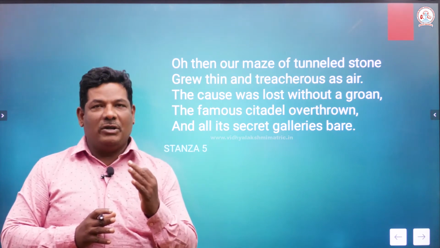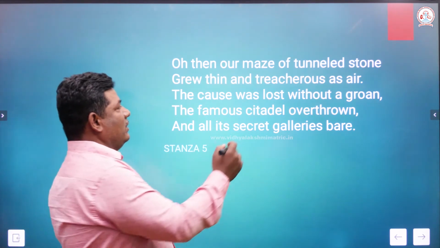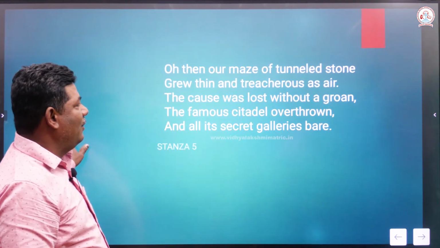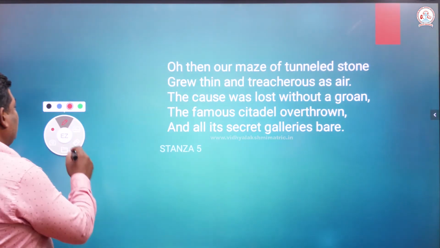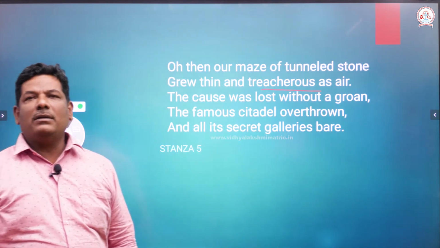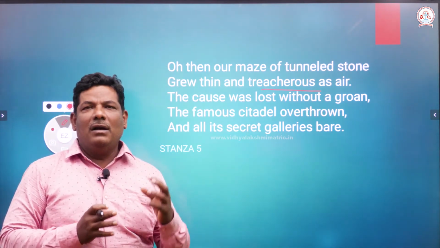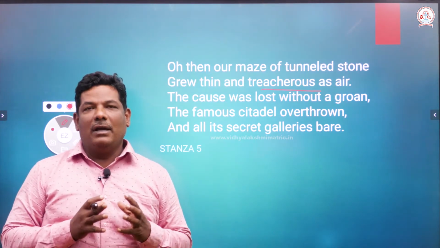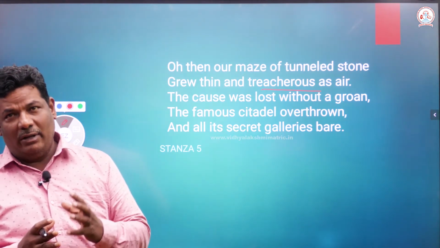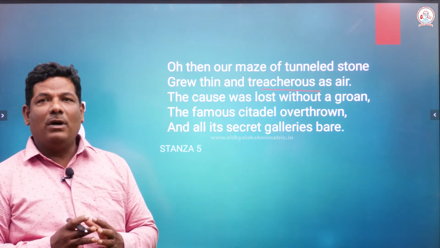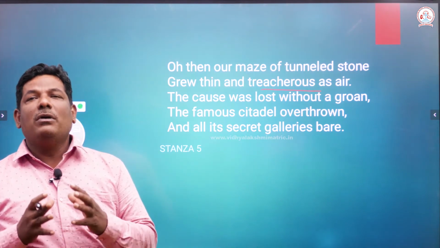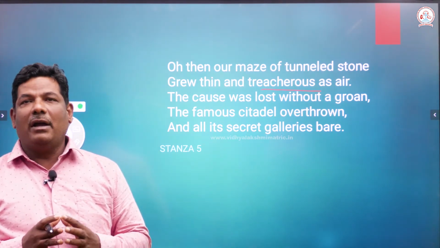And also it has become treacherous. Treacherous means disloyal. Why does the poet call the tunnel treacherous? Because the enemies entered that tunnel through the private gate by bribing that old man. Therefore, he calls the tunnel treacherous, as hair. Compared to hair, it is a simile again.